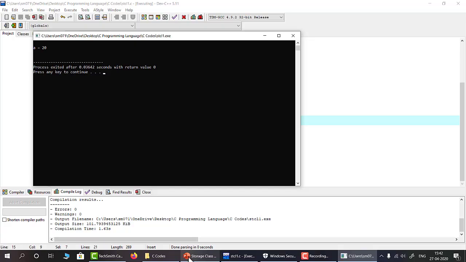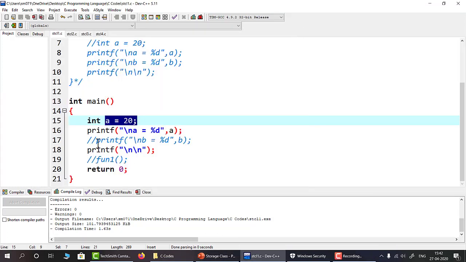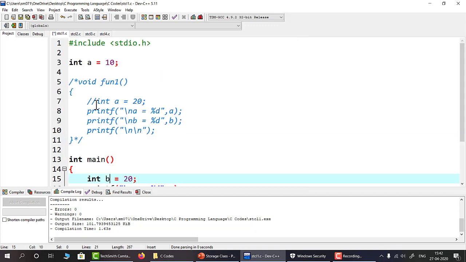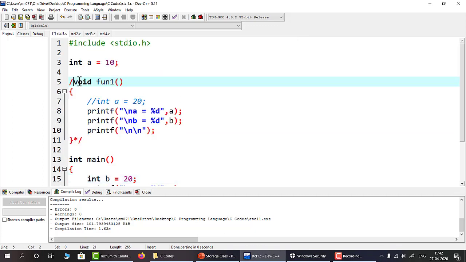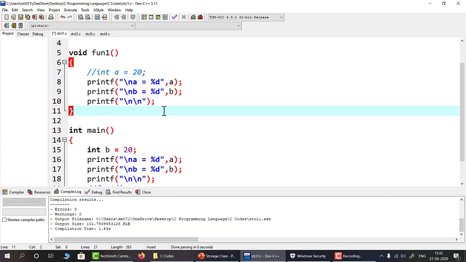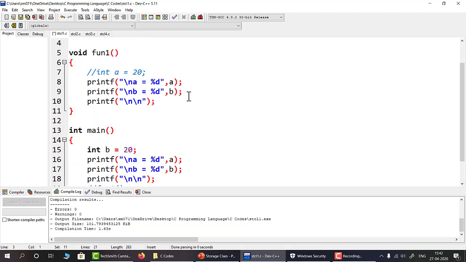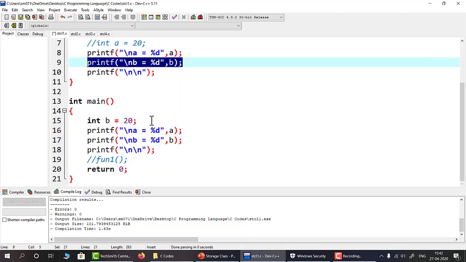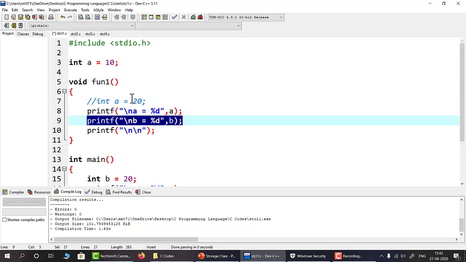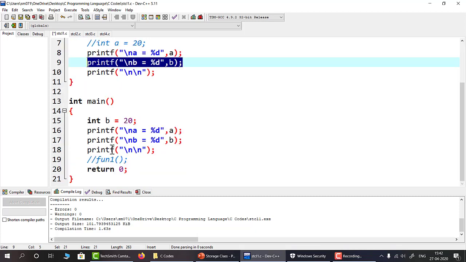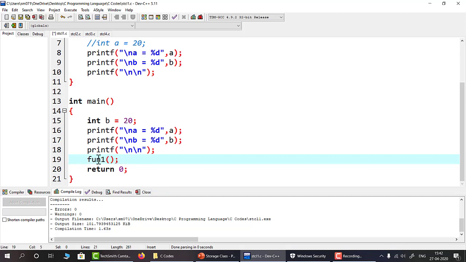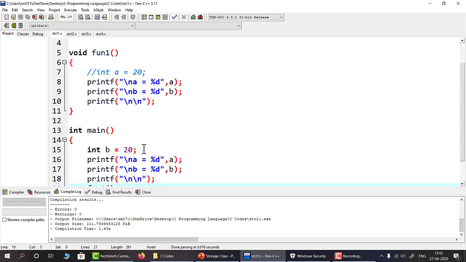So let me change the code. Here I have a function named fun1. In fun1, I am printing the value of a, which is a global variable, and I am trying to print the value of b, which is not declared in the fun1 function, it is declared in the main function. Now, if I compile this code, this will throw me an error because b is local to the main function only.